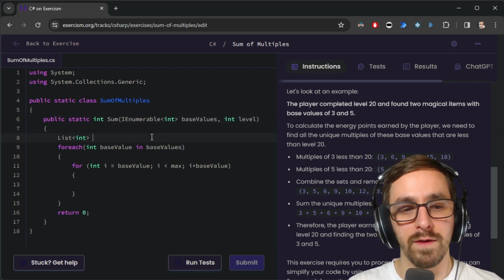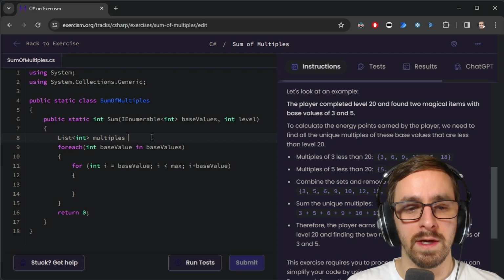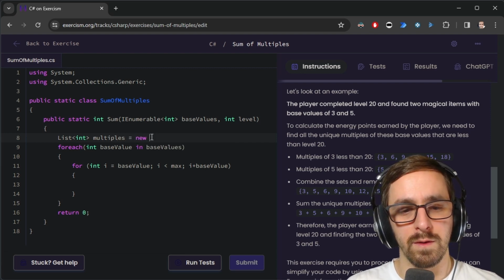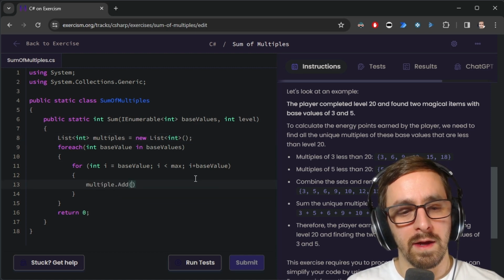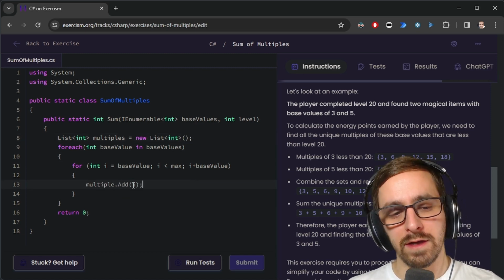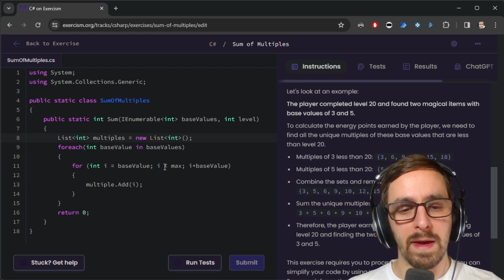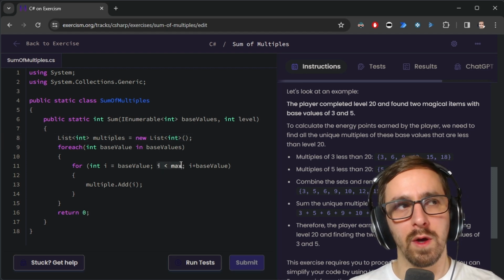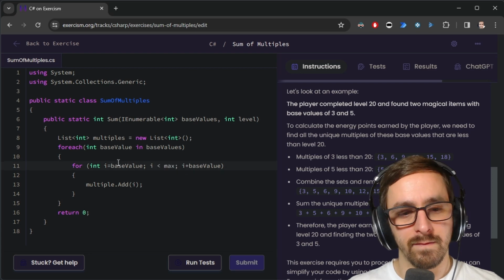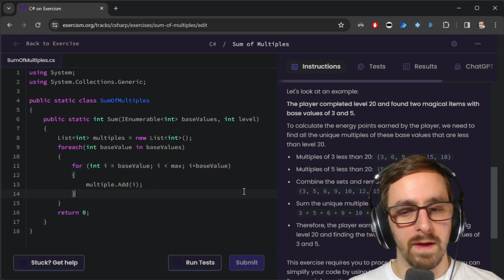So what I want to call this is multiples. And then equals new List<int>, add i. This will add to our multiples list each time, and it's possible that we might get one more that we don't want at the end, but I'll deal with that later. This is actually kind of hard to read. And then what do we do after that?